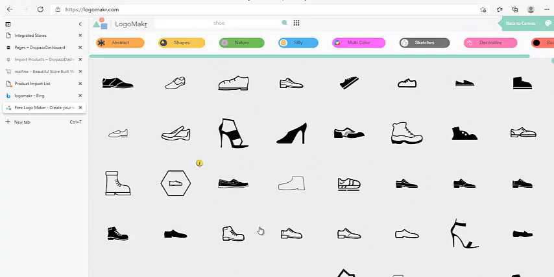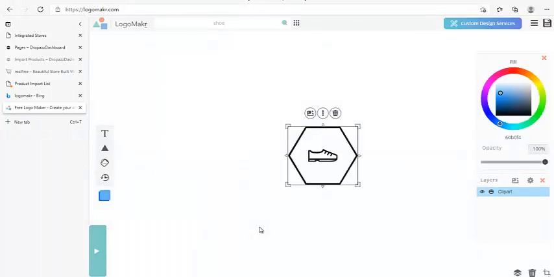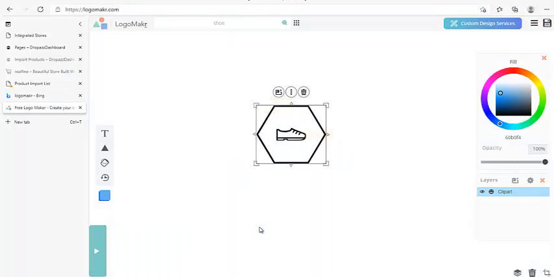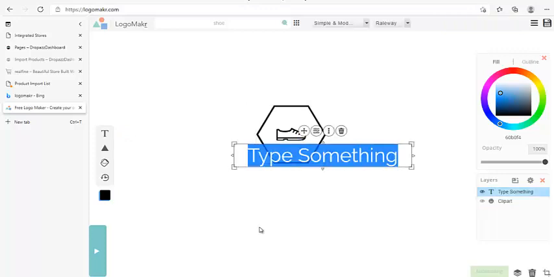So I can just select any one of my choice. This becomes my logo, and I can give it a name. I can click this text here. But this is not a professional logo, of course. If you want to hire somebody to get you a professional logo, you're free to. But logos or whatsoever don't really get you sales. It's just about making sure that you have a professional looking site.